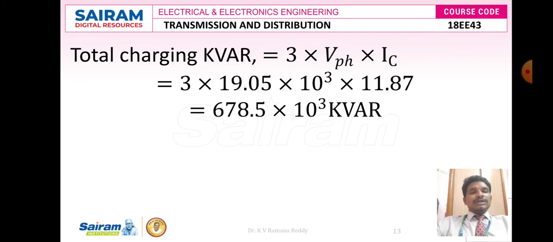Now the total charging kilovolt ampere reactance. Since it is a three-phase transmission system, we can write 3 into phase voltage into charging current. Therefore 3 into 19.05 into 10 to the power of 3 into charging current 11.87. After simplification, the total charging kilovolt ampere reactance we got is 678.5 into 10 power 3 kilovolt ampere reactance.